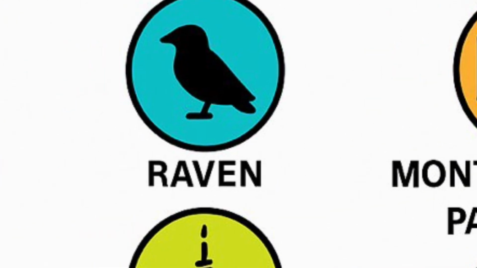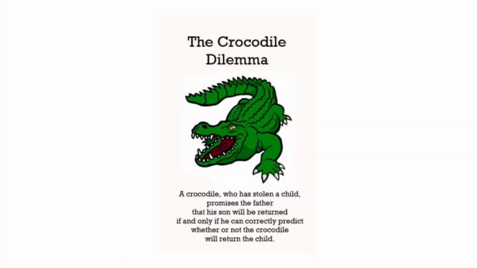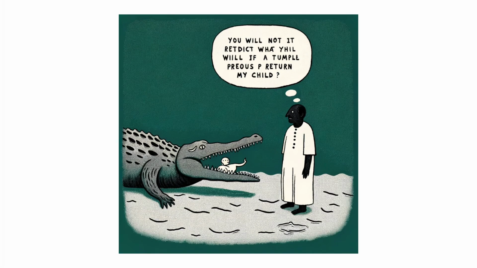9. The crocodile paradox. A crocodile steals a child and says, if you guess what I'll do, I'll give the child back. The father says, you will not return the child. Now the crocodile is stuck. If he returns the child, the father guessed right, so he shouldn't return him. If he doesn't return the child, the father still guessed right, so he should return him. Either way, the promise is broken. This paradox shows how tricky self-contradicting rules can be.